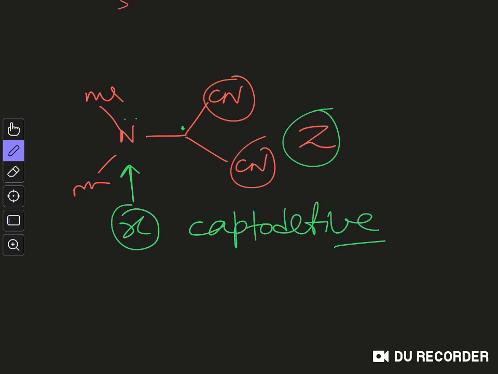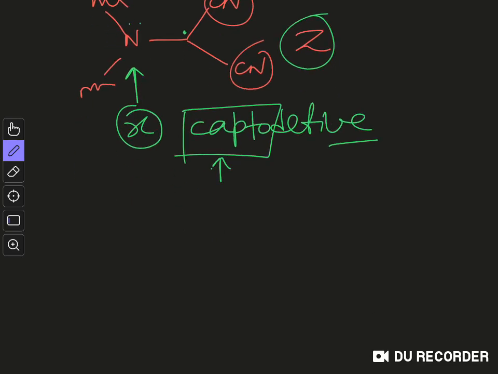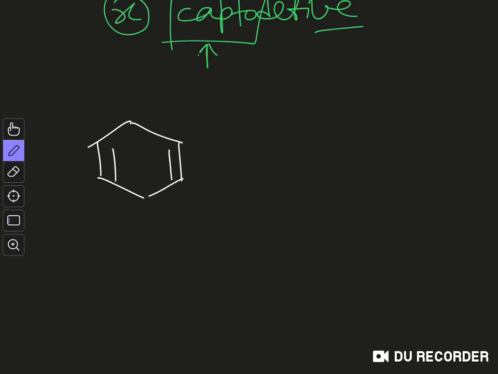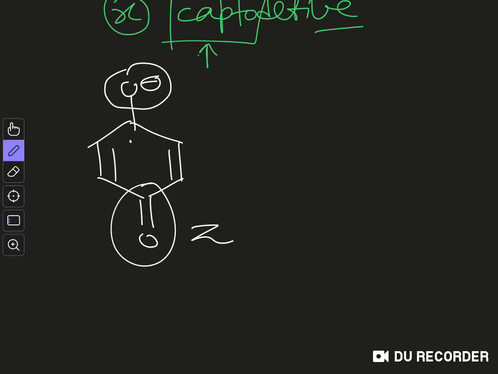Captodative radical. Why that name captodative? This capto term comes from the electron capture. So the Z group captures this electron, so that is why capto, and dative means it has a dative bond with this X group, so that's why it is dative. So overall it is called captodative. So we can show some captodative groups. So this is another example of captodative radical. You can see we have this radical over here, and you have this carbonyl group over here. So this is our Z group, and this oxygen O minus, this is our X group. So again this is a captodative radical.